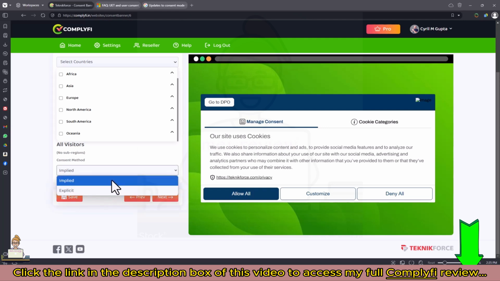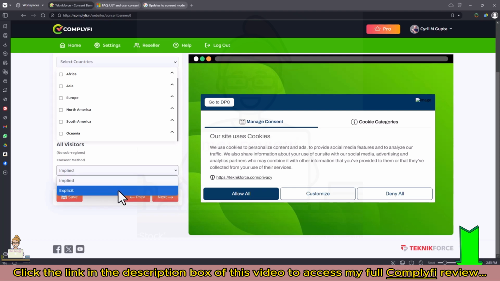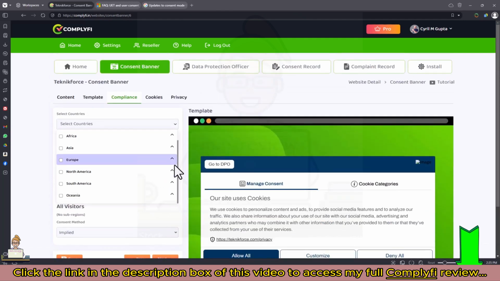Plus, it has consent method management. You can choose for implied consent or explicit consent as required by law. Again, the defaults are set up and all done for you. The number one thing you need to remember is, if you go with the defaults, you will cover things globally and you won't need to do a very detailed setup. But if you want to do a complete specific setup, that's absolutely up to you.